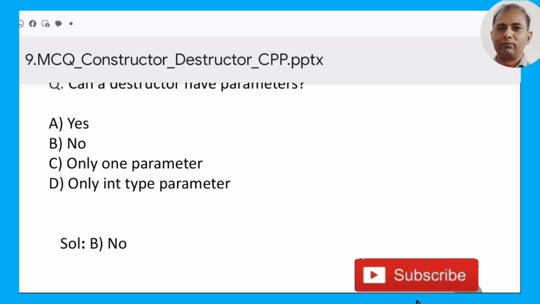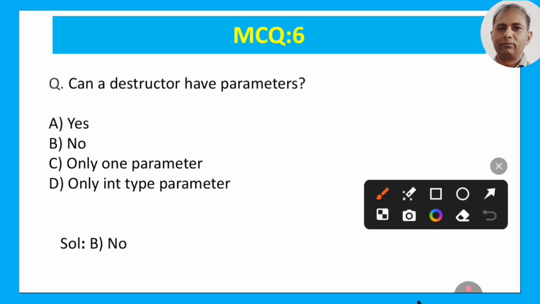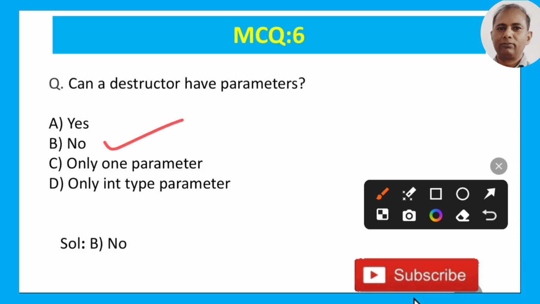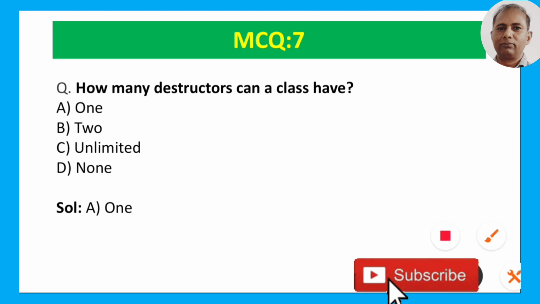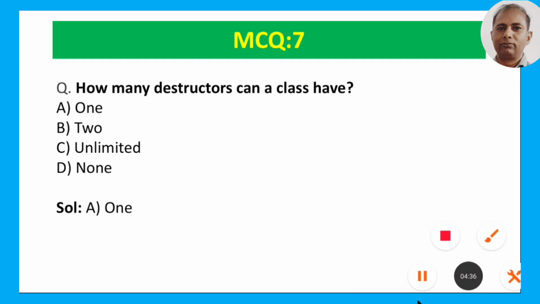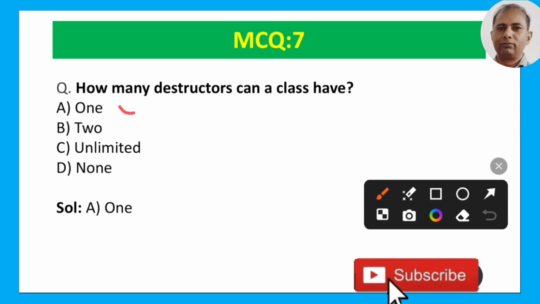Now, question number 6: can a destructor have parameters? It does not have any parameters. We just write the destructor and use the parentheses there. So option B is the correct answer here. Now, MCQ 7: how many destructors can a class have? I think we make just one destructor for one class. So option A should be the correct answer for this question.